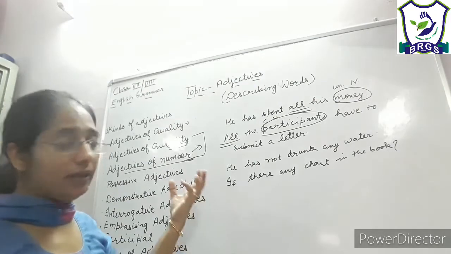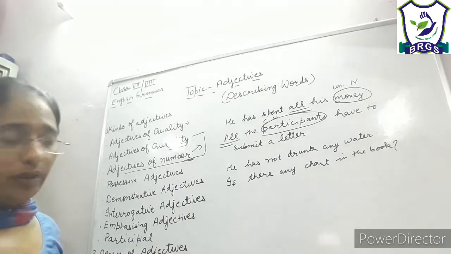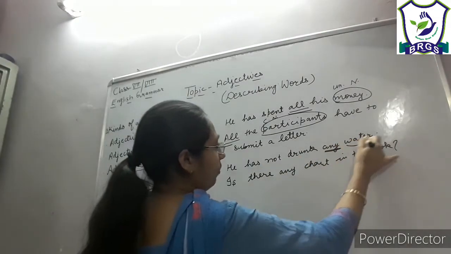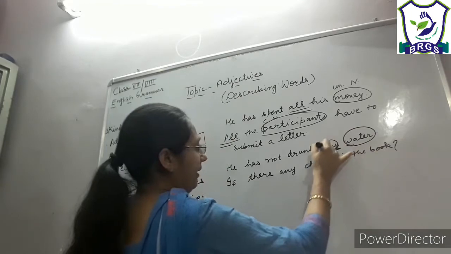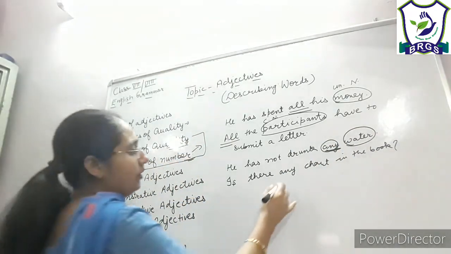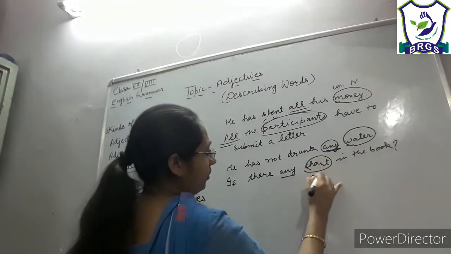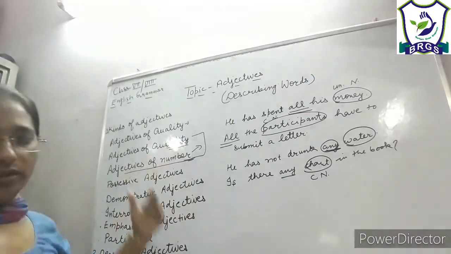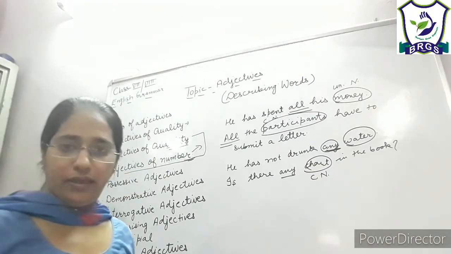The same thing here: any water, uncountable, so any here is an adjective of quantity, whereas when we use it with a countable noun, any chart, it is used as an adjective of number, right?